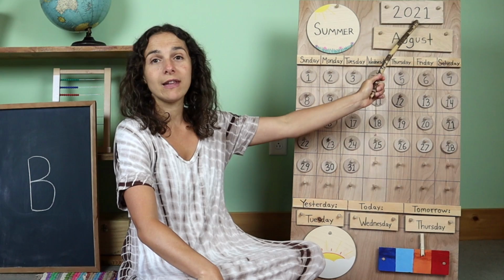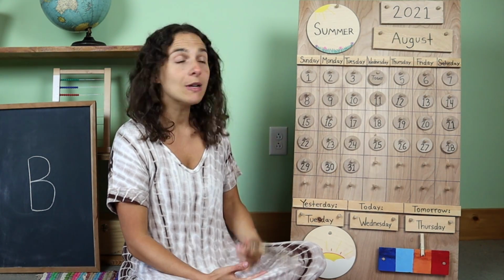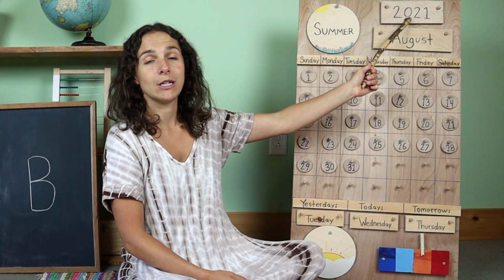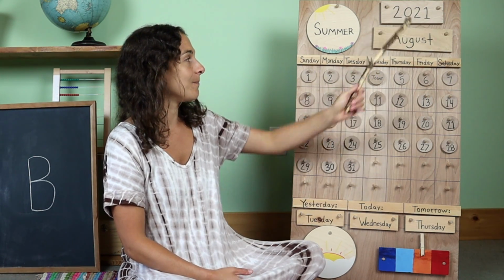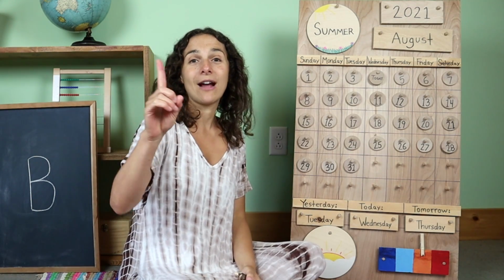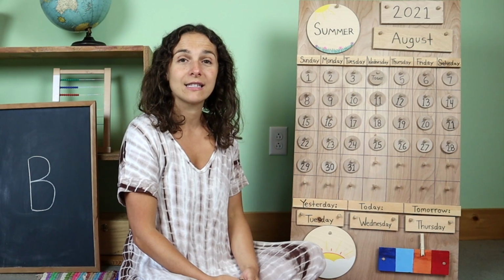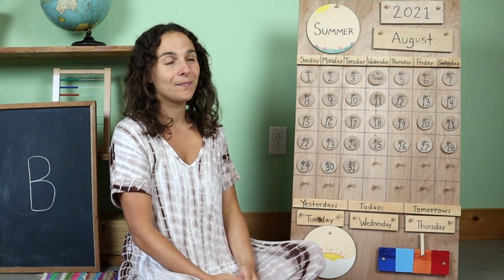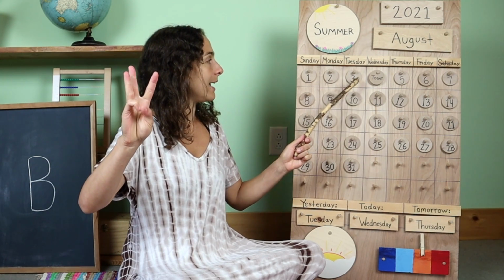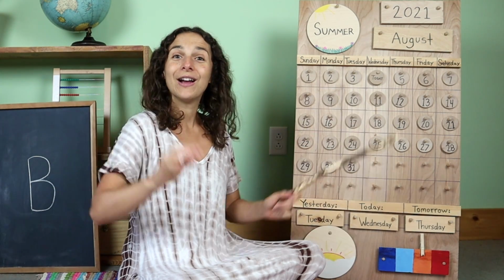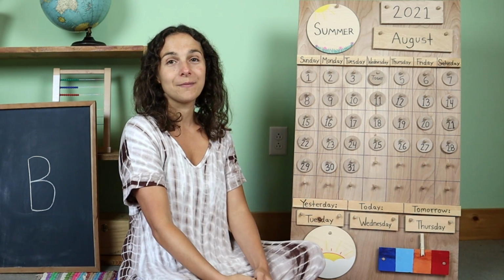And up here we have the year. There are 2 ways that you can say the year. You can say that it's 2021, but you can also say that the year is 2021. Let's use our counting fingers and see how many days we've had so far in the month of August. Will you count with me? 1, 2, 3, 4. We have had 4 days so far in the month of August.